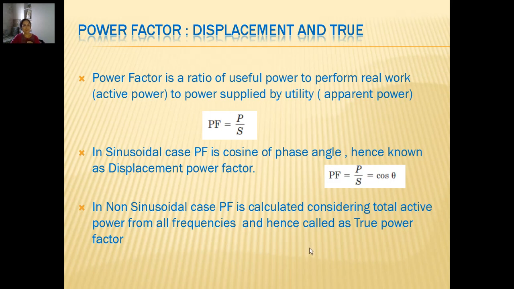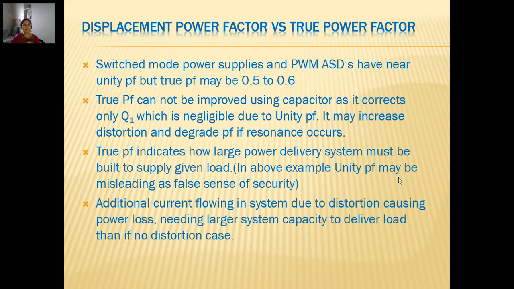So a new term has been coined, and the true power factor measurement becomes essential, because many a time if we measure by conventional methods, that power factor may give a wrong picture. Like in case of switched mode power supplies and PWM adjustable speed drives, they have near unity power factor. Okay, it appears as if they are offering unity power factor. That means all the available power, apparent power, is available to the load for conversion as active power.